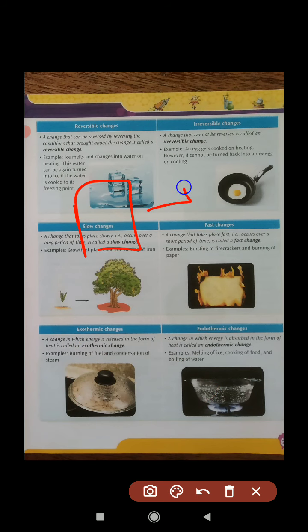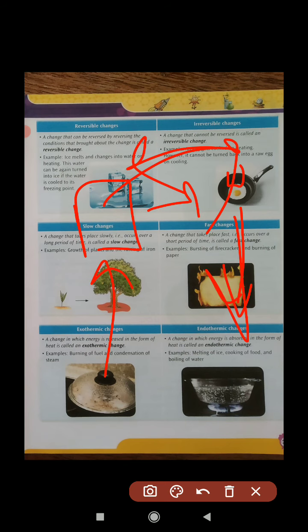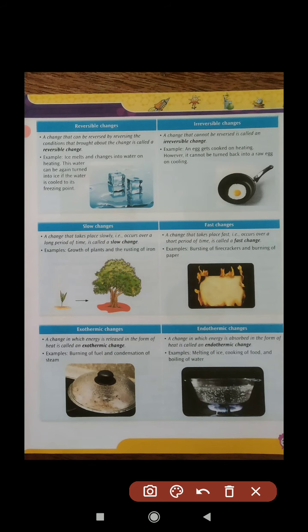Okay, ice converted into water, again we extract heat from water, it will convert into ice. So here we give heat, it converts into water; extract heat, it converts into ice. So that is reversible, which means a change that can be reversed by reversing the conditions. Reversing the conditions means here we are giving heat, here we are extracting heat. So if a reaction can be reversed by reversing the conditions, that is a reversible change, and if not, that is an irreversible change, like cooking an egg.